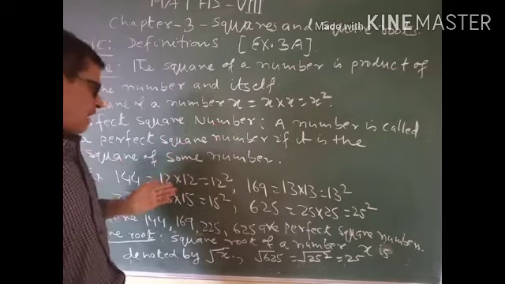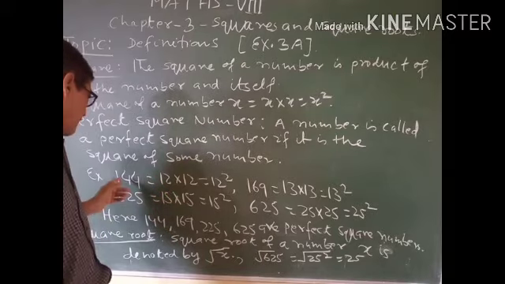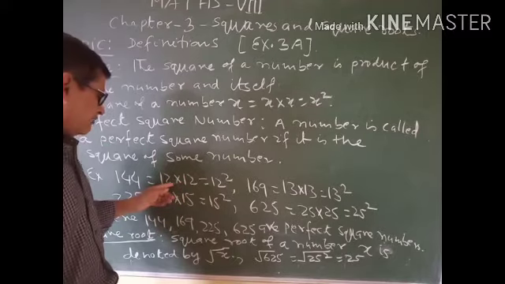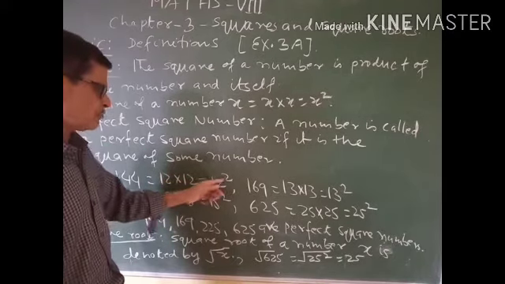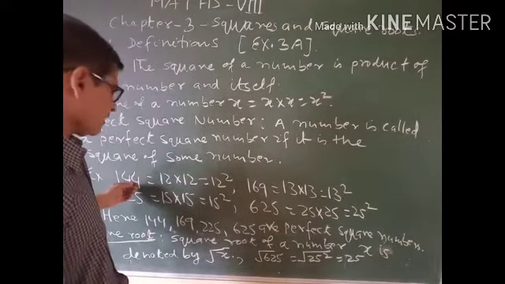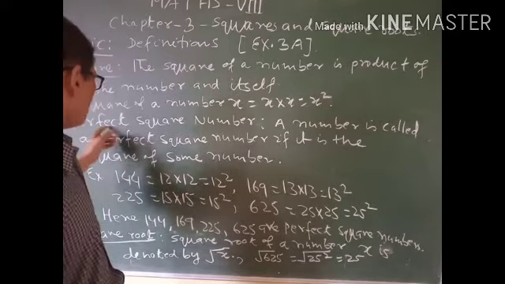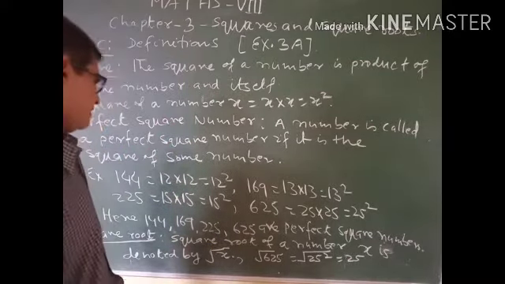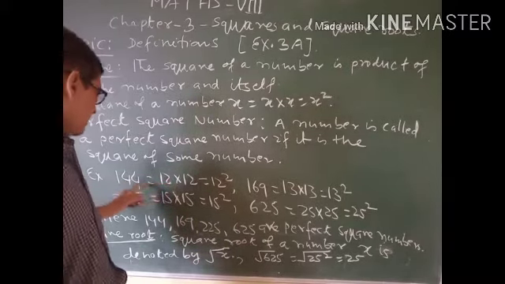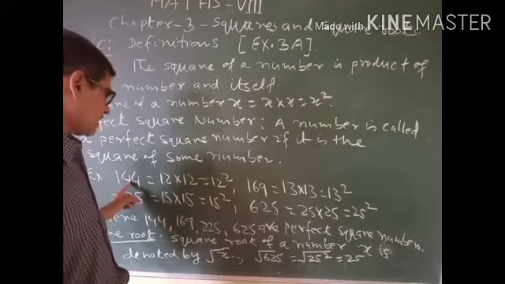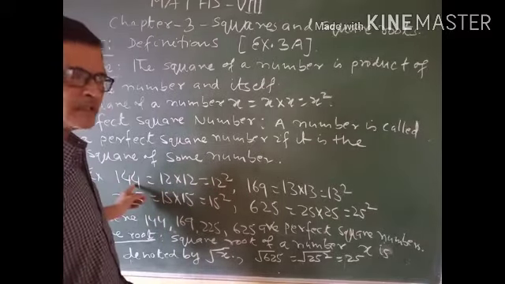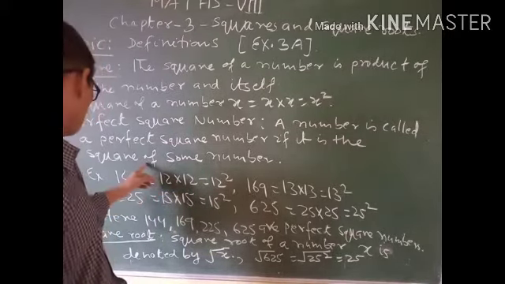I am explaining it again. 144, you can write it as 12 into 12, and you can write 12 into 12 equal to 12 square. Thus, we can say that 144 is a perfect square number. It means if a number can be written as the square of a number, then we say that the given number is a perfect square number.